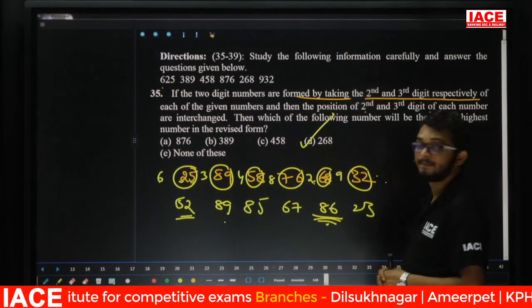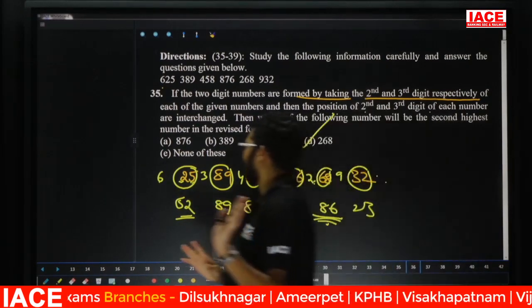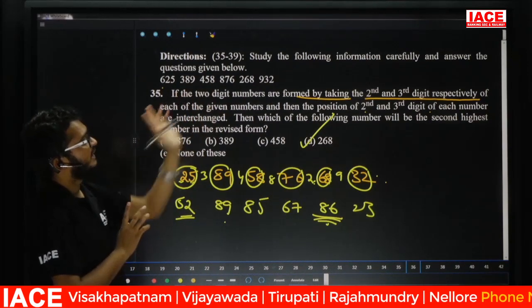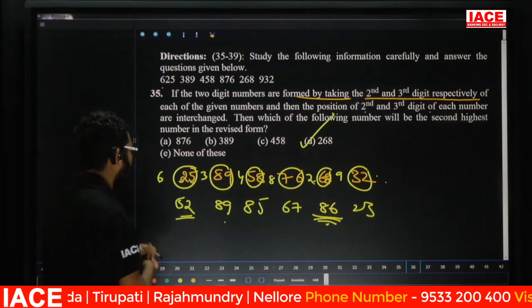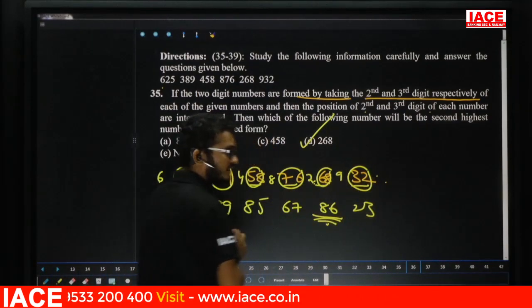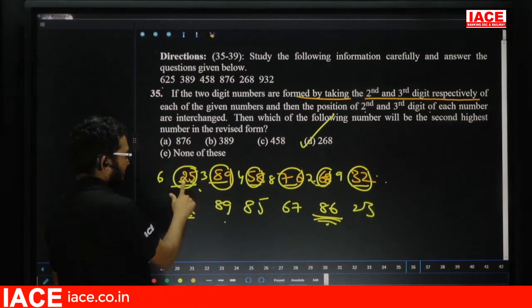Option D. Friends, check here. Here they mention that a 2-digit number is formed by taking the second and third digits respectively. That means here 25, 89, 58, 76, 68, 32. Then the first, second and third digits are interchanged. That means these two interchange.